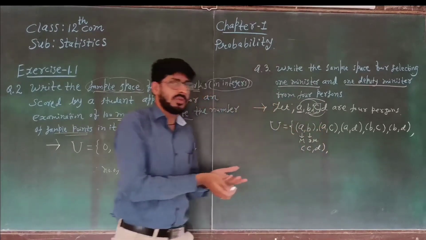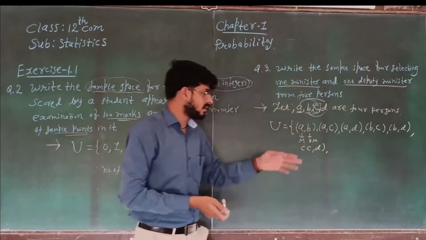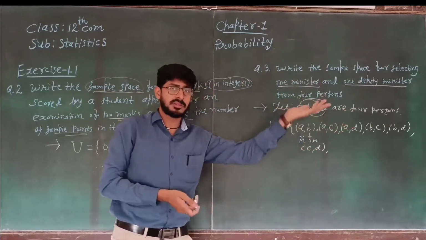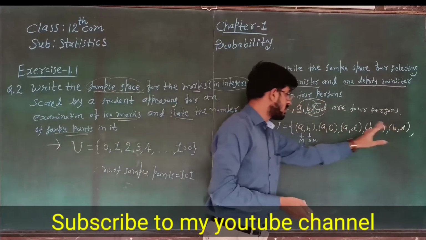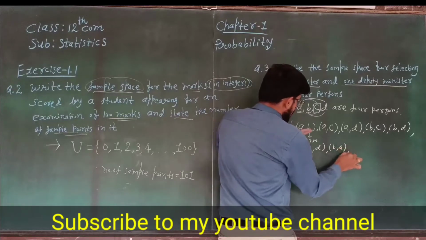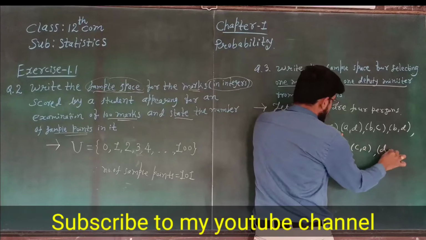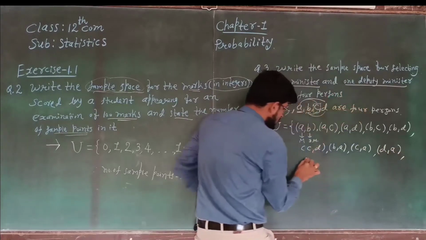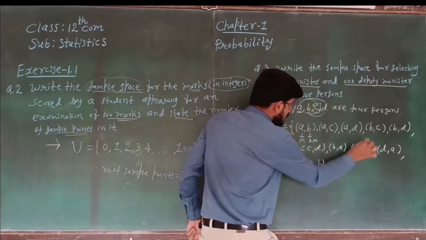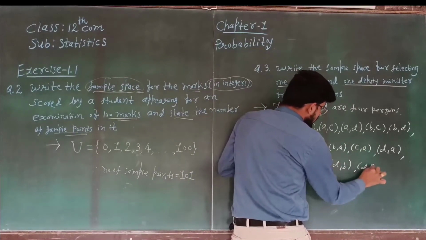Now we can also write the reverse form. Suppose B is the minister and A is the deputy minister. So we can write BA, CA, DA, and similarly CB, DB, and DC.